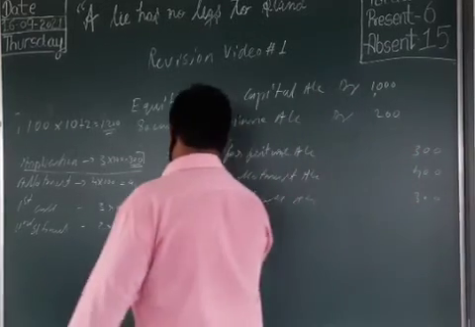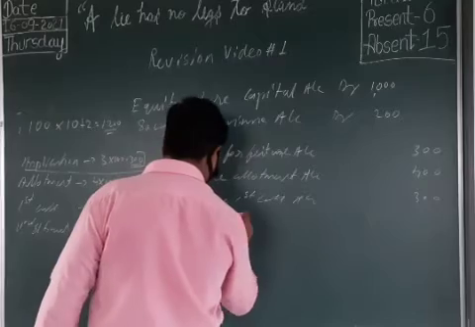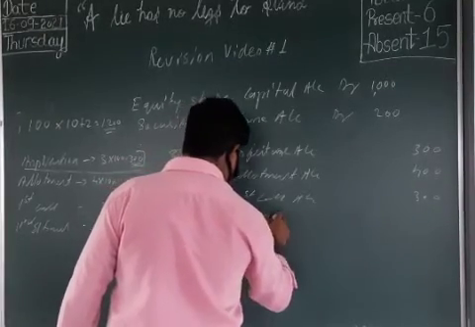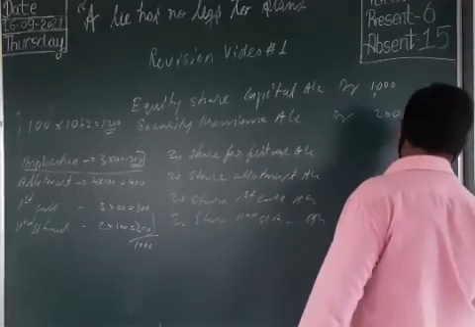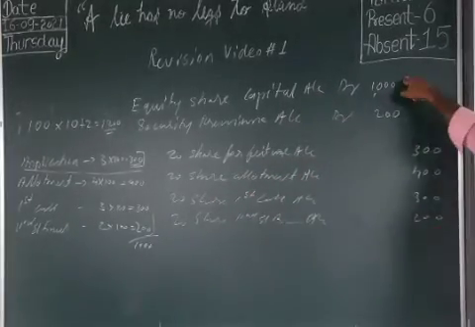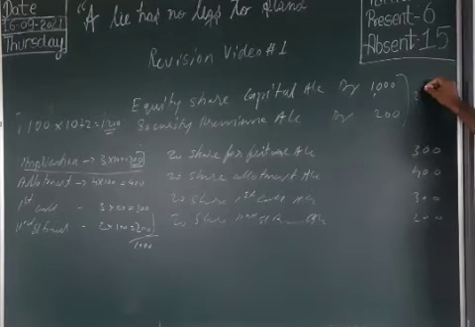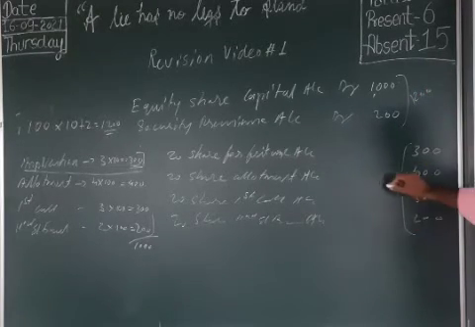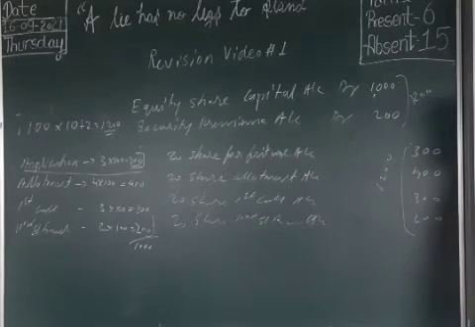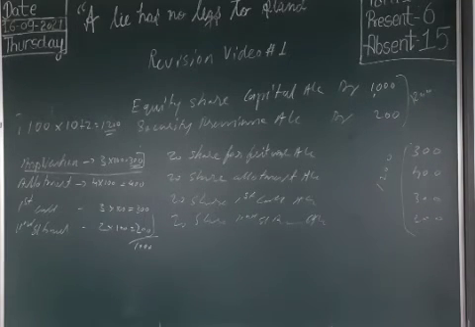Next, to share second and final call, 200. Now you will get 1200 here, and here also you get the same amount 1200. Clear? Understood, no?